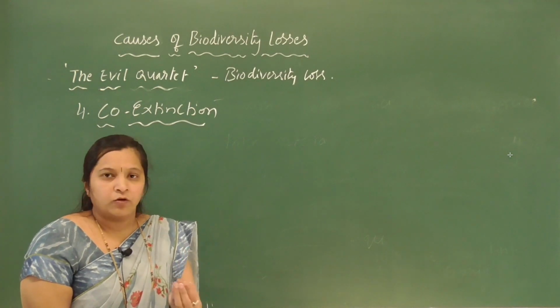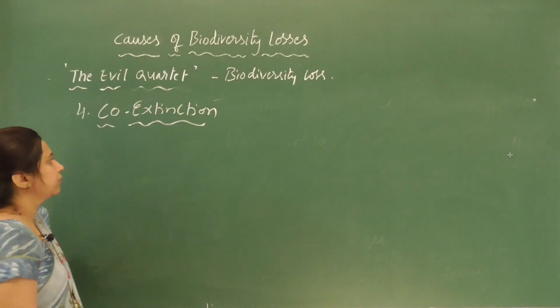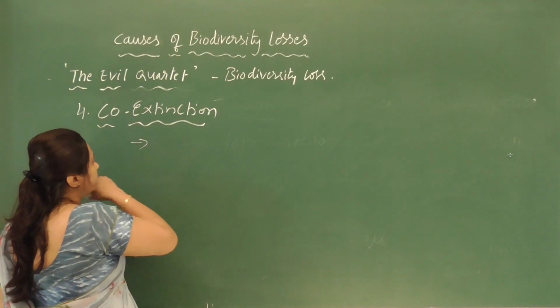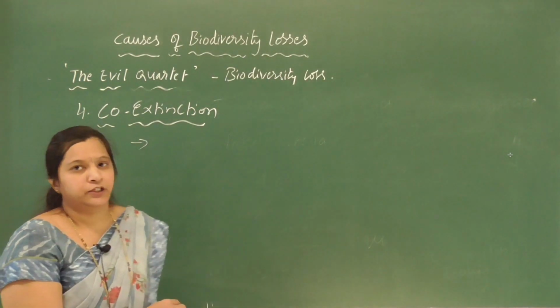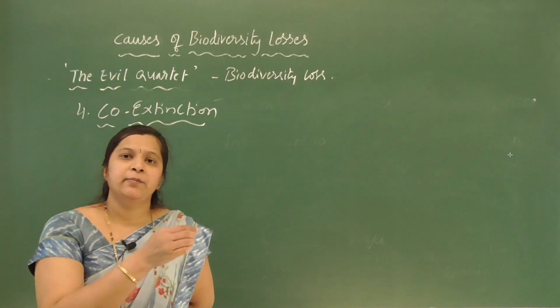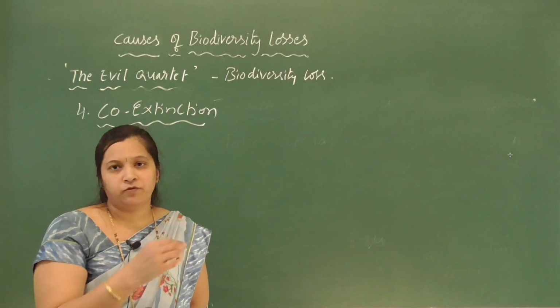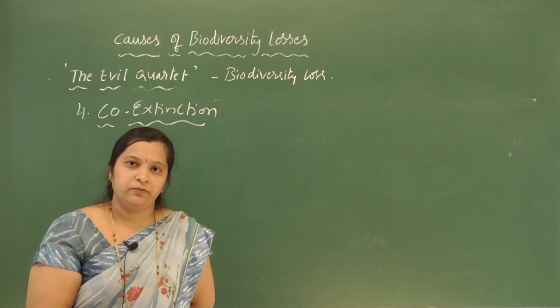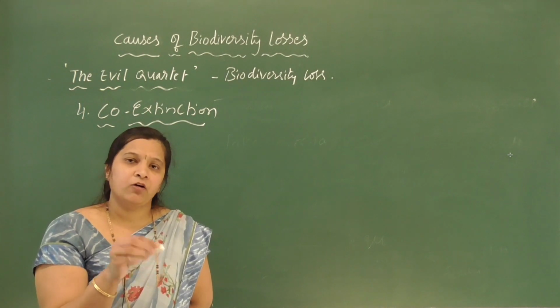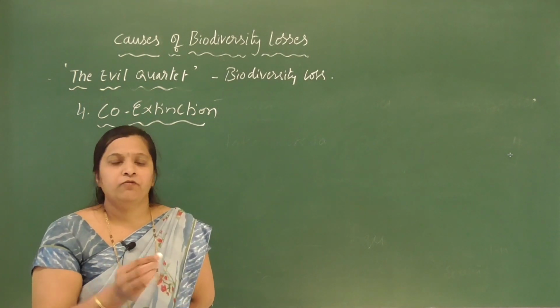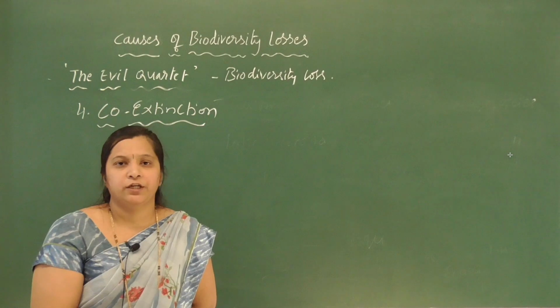Okay, so I will give two examples here for co-extinction. One is the host parasite relationship. Parasites are entirely dependent on a host for their food as well as their survival, right? They are entirely dependent on their host for food and for shelter.